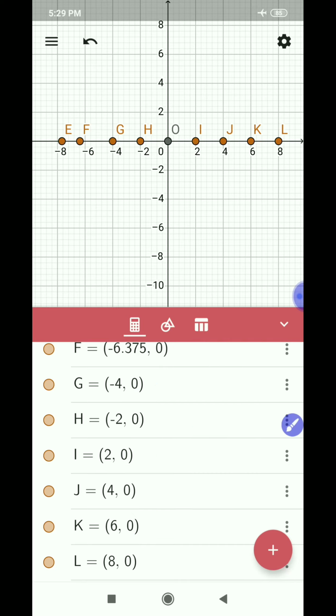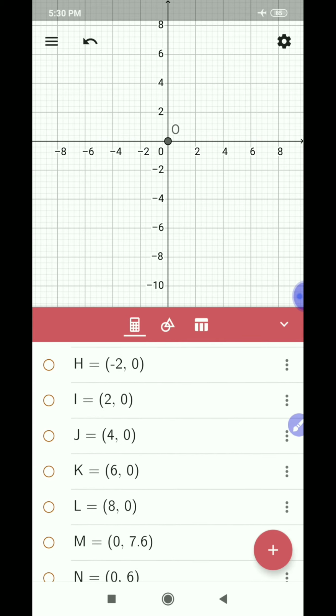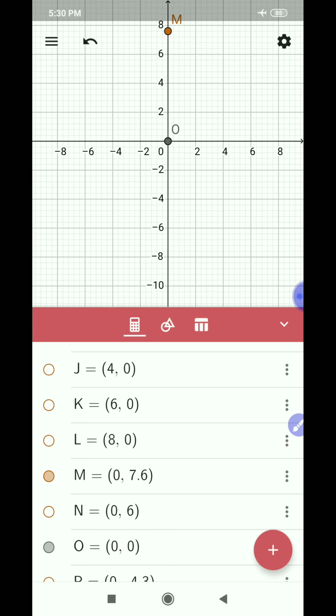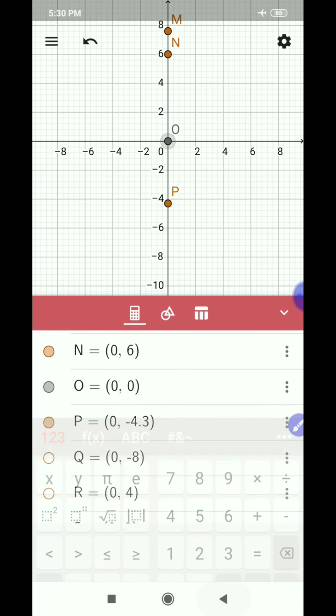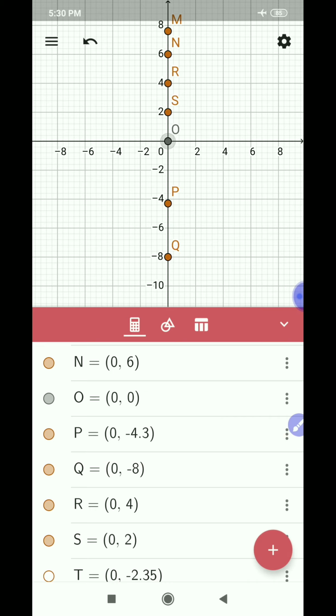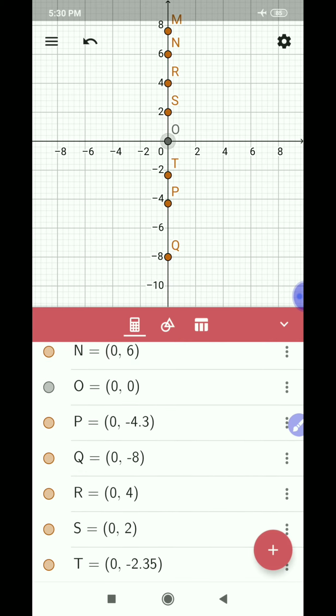Yes, you are right. Now, let us go to some more points. Where are the points? Observe carefully. Yes, you are right. These all points are on the y-axis. Why are they on the y-axis?